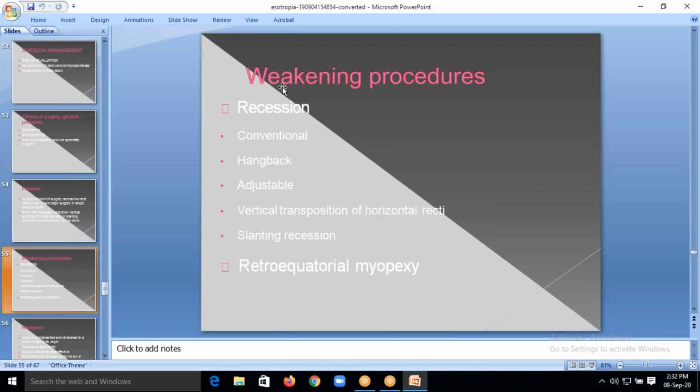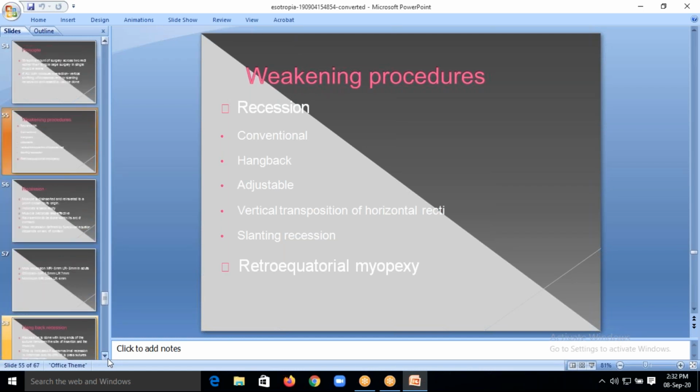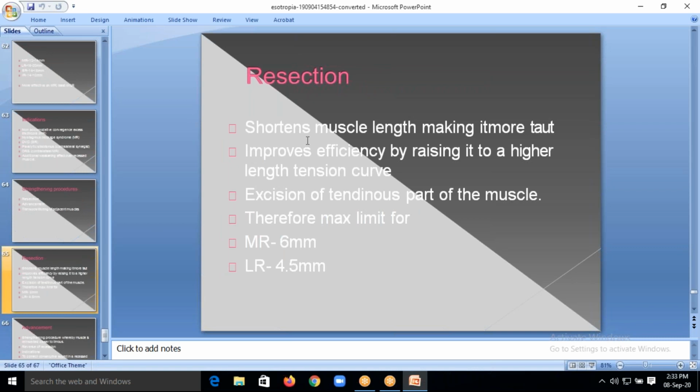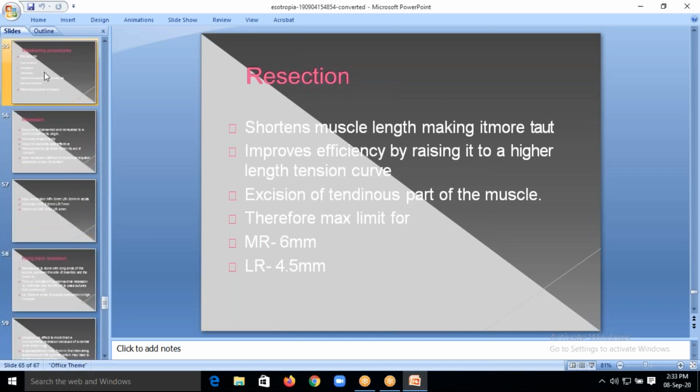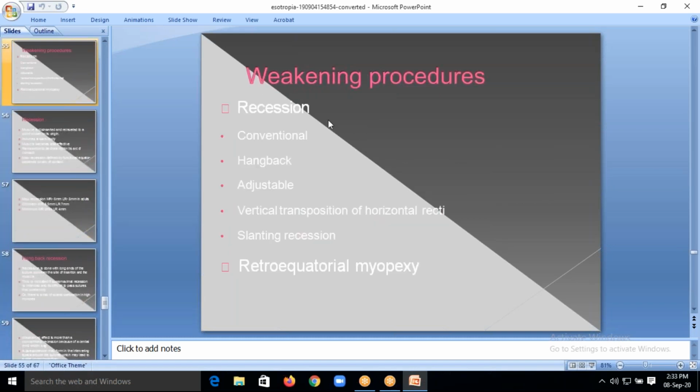How do you remember? In weakening there is no letter T, and in recession also there is no letter T. But in strengthening procedures, I'll show you. In strengthening there is a T, and in resection also there is a T. So weakening procedures, you can say recession. So what are the various types of recessions? Conventional, hang back, adjustable, vertical transposition of horizontal recti, slanting recession, and retroequatorial myopexy. These are all the weakening procedures.